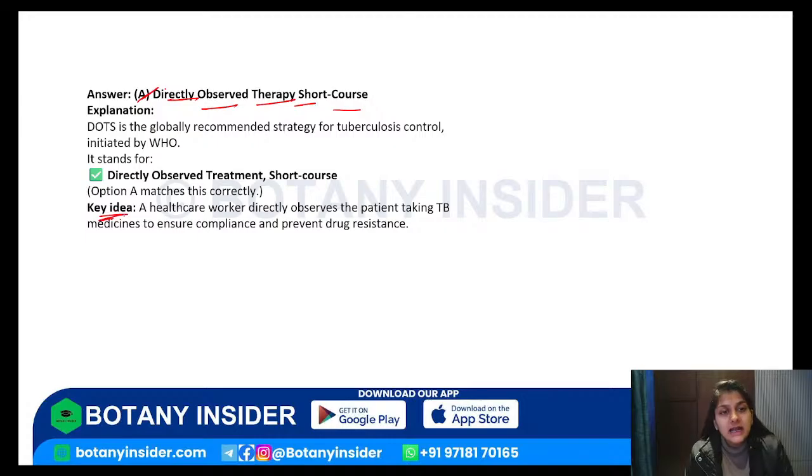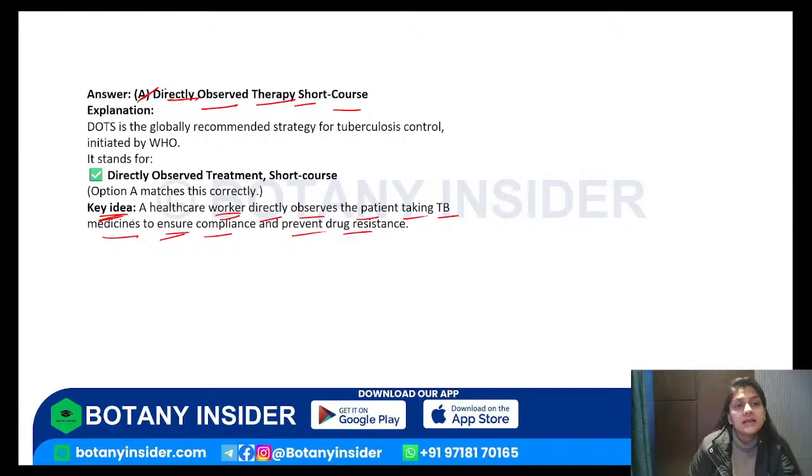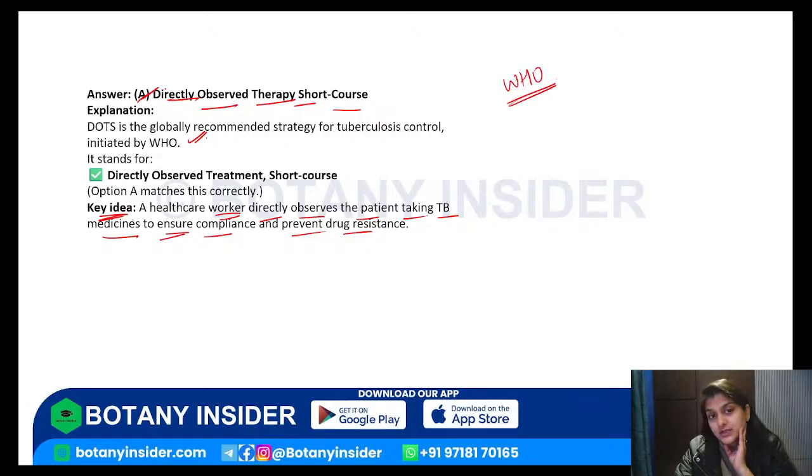What is the key idea in this entire segment? The key idea is that a healthcare worker directly observes the patient taking tuberculosis medicine to ensure compliance and prevent drug resistance. This entire scheme has been initiated by WHO, which is the World Health Organization.